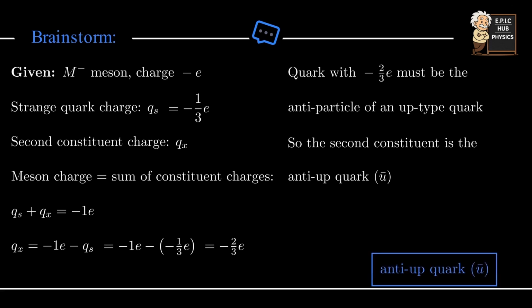What did we do? We used the rule that mesons contain one quark and one antiquark. Then we applied the rule that the total charge equals the sum of the constituent charges. Since the strange quark contributes minus 1/3 e, we determined the charge needed from the second particle to reach the total charge of minus 1 e. This required a charge of minus 2/3 e, which corresponds to the anti-up quark.